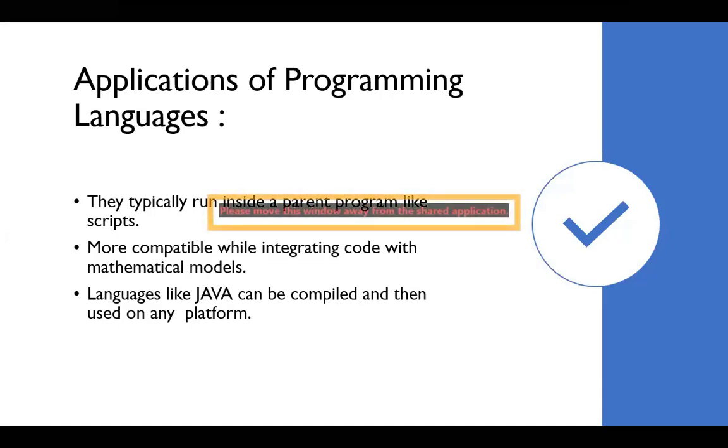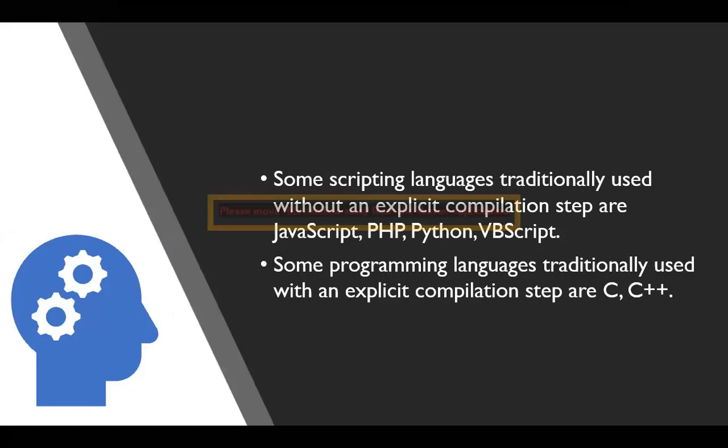Languages like Java can be compiled and then used on any platform. Even though Java is platform independent, it has to be compiled. Then only it is used on any platform. If it is not compiled, then we cannot use it. So languages like Java can be compiled and then used on any platform.